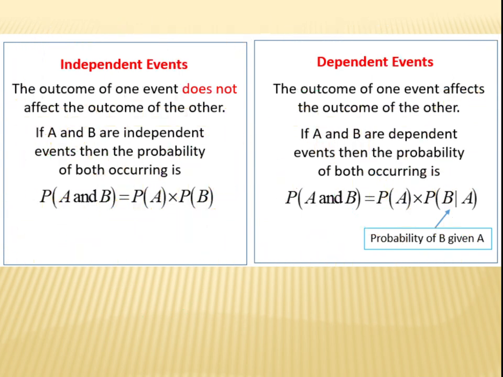Okay, now let's differentiate between two things. If I have independent events, the outcome of one event doesn't affect the outcome of the other. If A and B are independent events, then the probability of both occurring is probability of A and B equals probability of A times probability of B. Dependent events, the outcome of one event affects the outcome of the other. So if A and B are dependent events, then the probability of both occurring is probability of A and B equals probability of A times probability of B after A.